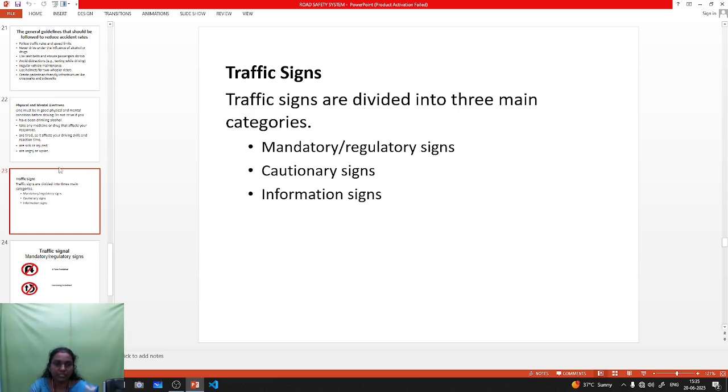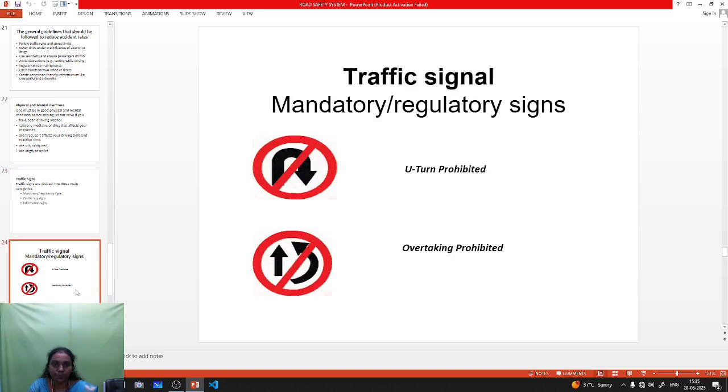Okay, next one is cautionary, which means it is denoted as a triangular sign. Okay, next one is information, which means it is a rectangular shape and blue in color on the signage board. We are going to discuss the mandatory signs first.